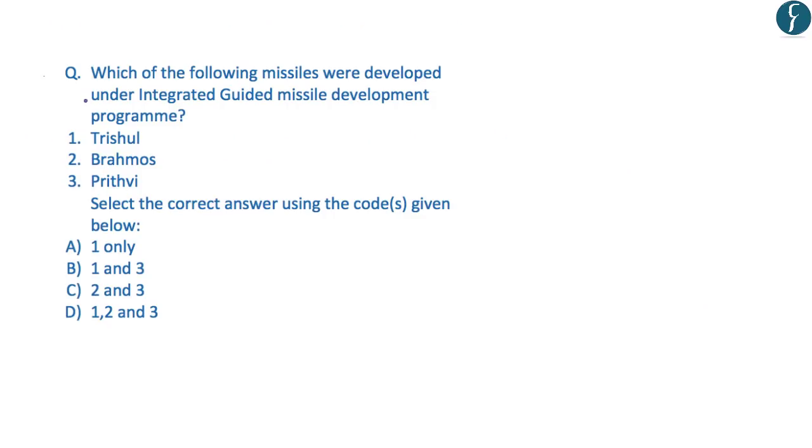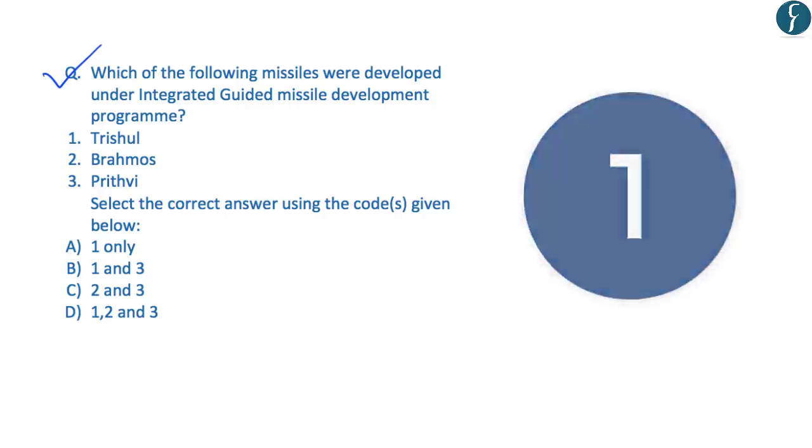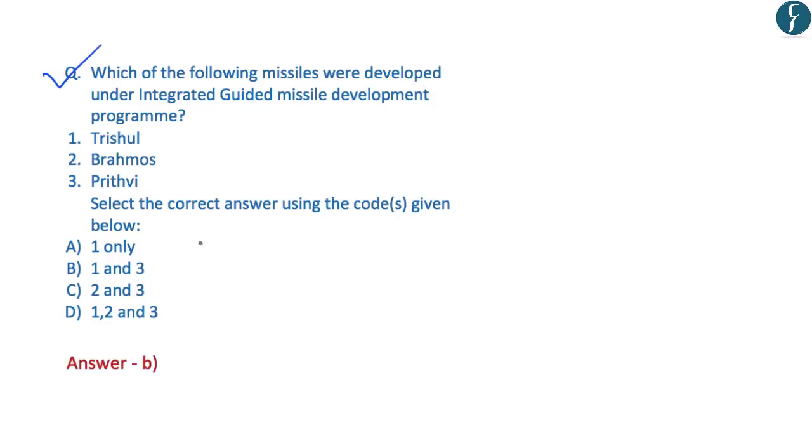So these are key aspects of the IGMDP which are important for us from exam point of view. Now after going through these points, you should try and answer this question from your preliminary examination point of view. And the answer for this question will be displayed in the next 5 seconds. So the correct answer in this case is B, that is only Trishul and Prithvi have been developed under the Integrated Guided Missile Development Program and not the BrahMos. With this, let us move on to the next article.